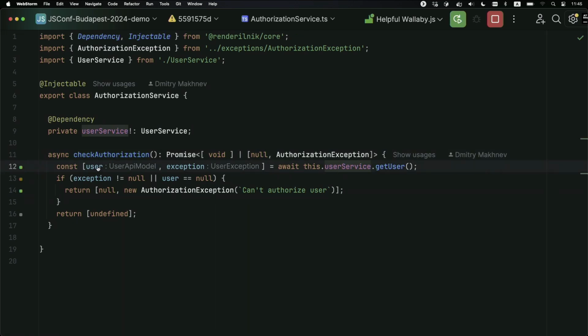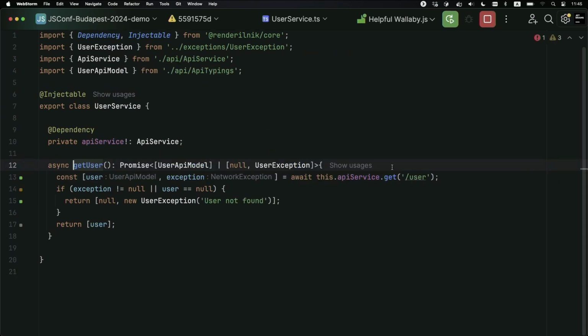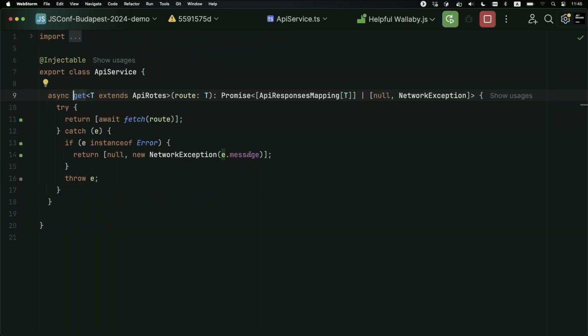We have great type inference for user. We have great type inference for exception. The same stuff in user service. And yes, in API service, we still should connect with the low-level API, but we still have distinctions.